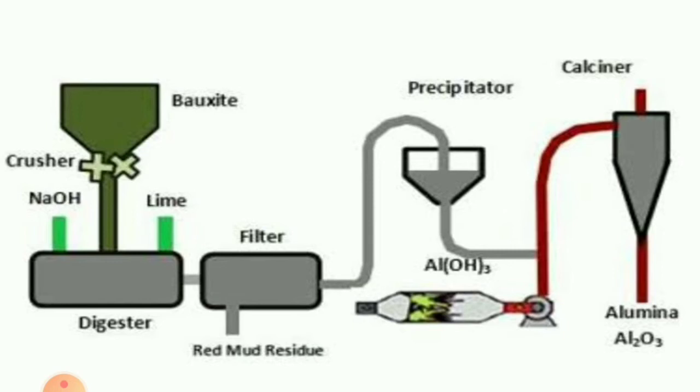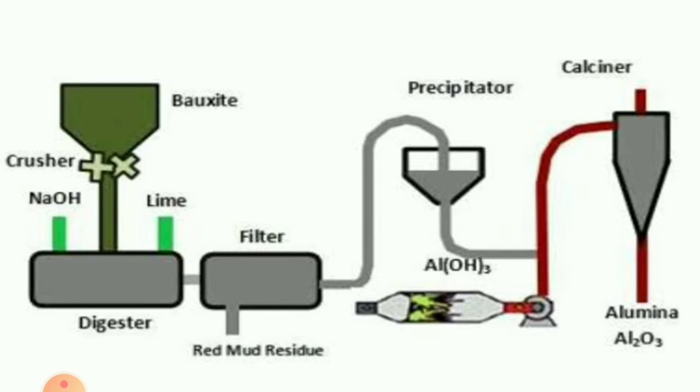After the soaking, the aluminium oxide, which is amphoteric in nature, reacts with NaOH and forms water soluble sodium aluminate inside the digester. So the bauxite is leached in sodium hydroxide to form sodium aluminate.